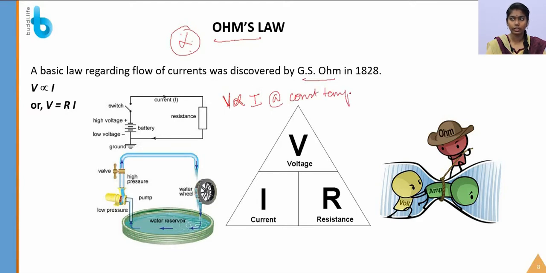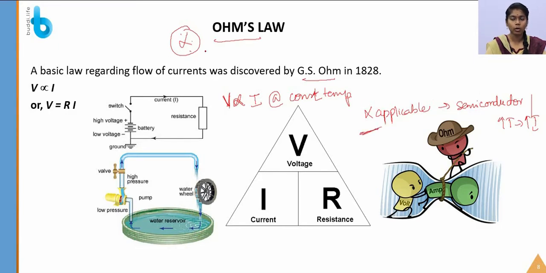Don't forget this, because Ohm's law is not applicable for semiconductors: in semiconductors, when the temperature is high, the current is also high. So in that case Ohm's law is not applicable.